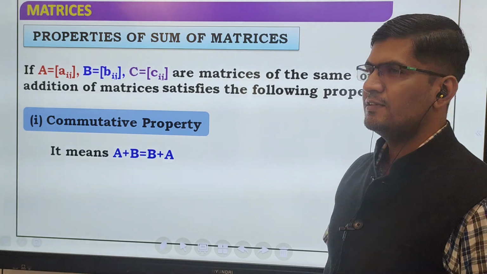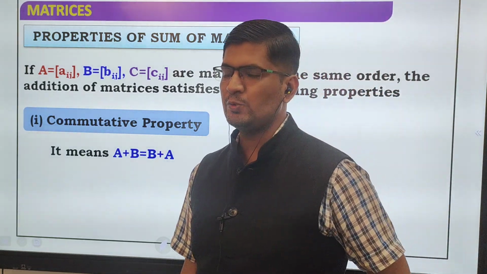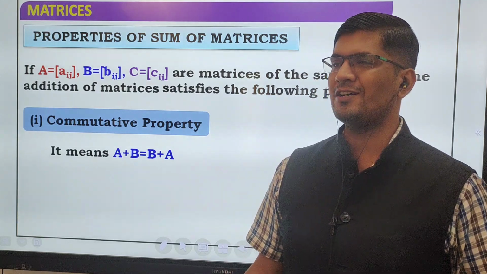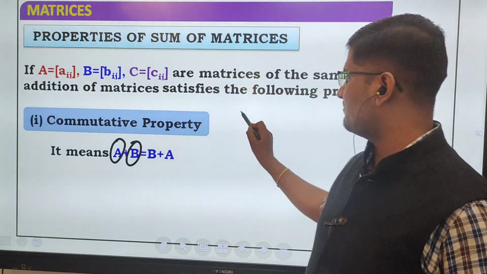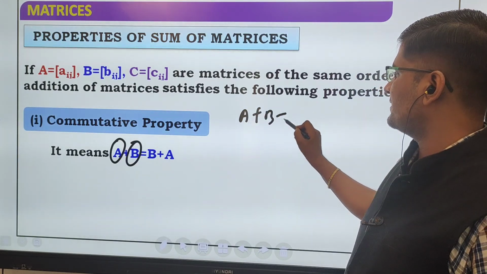Commutative property. Commutative means 1 plus 2 is 3, so 2 plus 1 is also 3. Orders जो आप A plus B लिख रहे हो and B plus A both are the same.